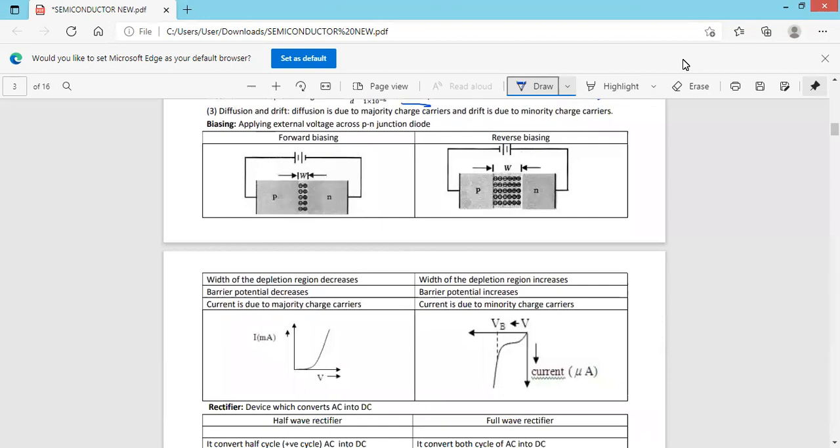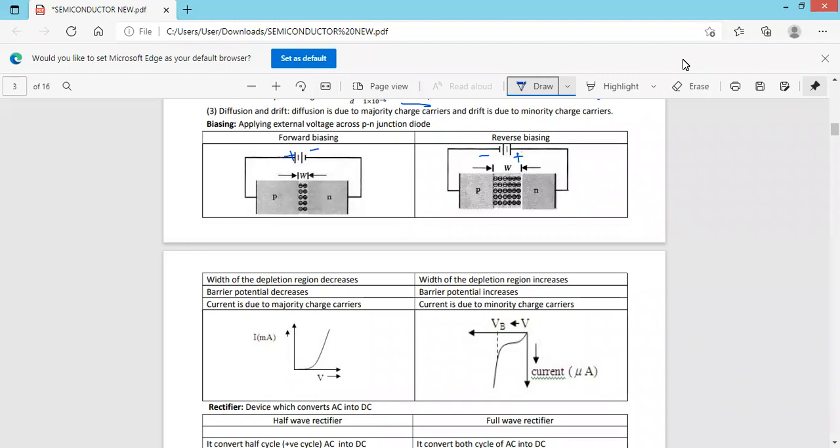Diffusion is due to majority charge carriers, and drift is due to minority charge carriers. You should be aware of it. Next, biasing. Applying external voltage across the PN junction diode is called biasing. If we connect the P side to the positive terminal of the battery and the N side to the negative terminal of the battery, this is called forward bias. If the P side is connected to the negative terminal and the N side to the positive terminal, this is called reverse biasing.